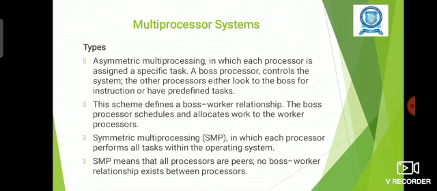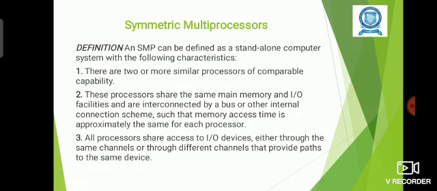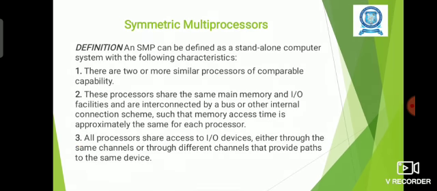In the symmetric multiprocessing system, here also the individual processors will be assigned tasks, and all the scheduling and controlling operations will be performed by the operating system. Here no boss-worker relationship exists between the processors. All processors will work individually. No one will control others. The operating system only will control the processes.